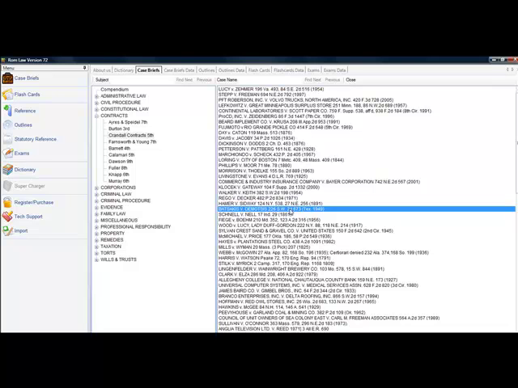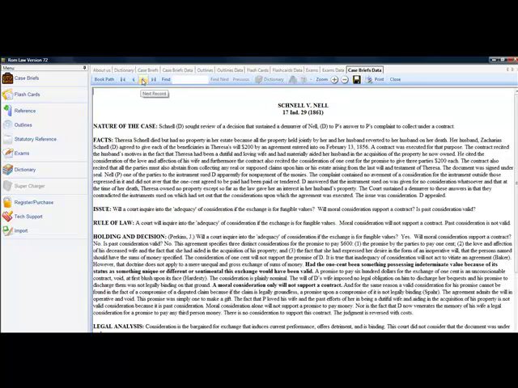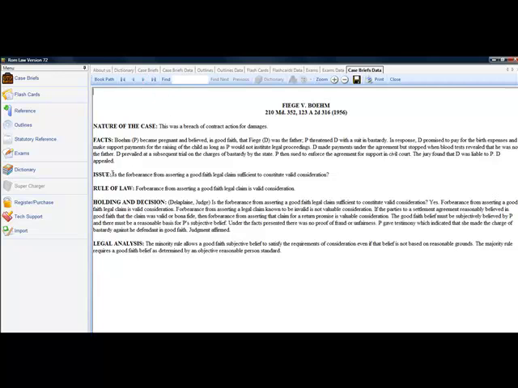The first thing we do, the way we study with memorize, apply, and dissertate, is we look quickly into the case that we have to brief for that night, and we find out that possibly, based on what I've just highlighted here, this case is about consideration. And we go to the next case. Oh, here, look, will a court inquire into the adequacy of consideration? There's another case about consideration. And let's say we have to go, is forbearance from asserting a good faith legal claim to constitute valid consideration? So guess what we're studying on the next 3 cases? We happen to be studying consideration. So we can see this right away without doing anything.